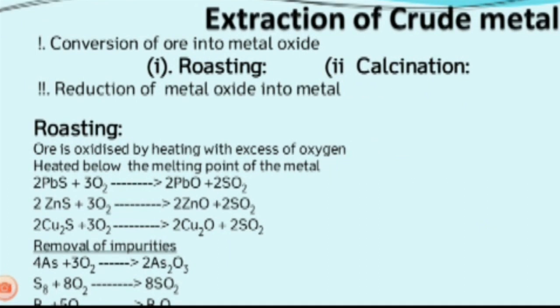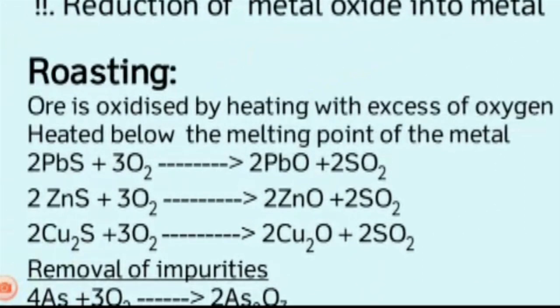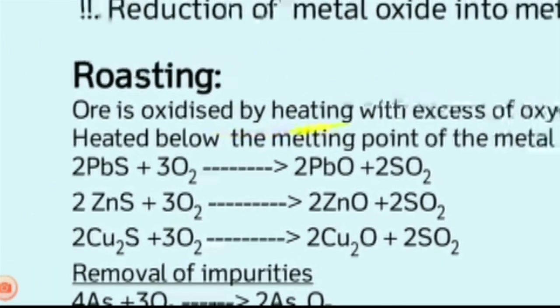Now we see the first method, the roasting method. In roasting, the ore is oxidized by heating with excess of oxygen.